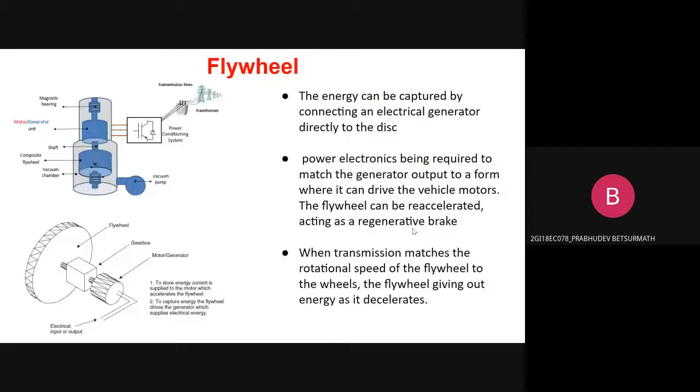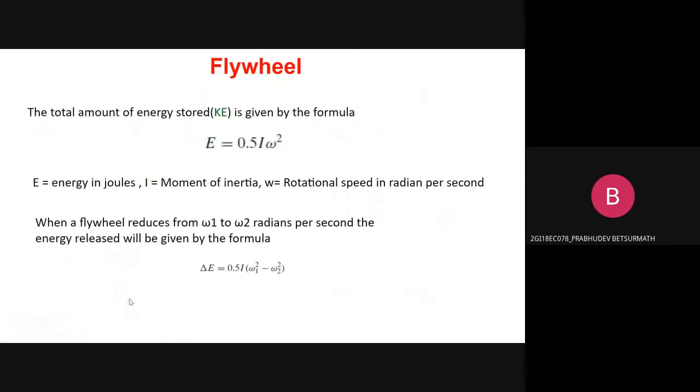So in the diagram, you can see that there is a flywheel which is connected to a gearbox, and an electrical motor generator is used here. So for a flywheel, kinetic energy is calculated as E equals half I omega squared, where omega is the rotating speed in radians per second, E is the energy, and I is the moment of inertia. Flywheel power electronics are required to match the generator output to a form where it can drive the vehicle motors. The flywheel can be decelerated as a regenerative brake.